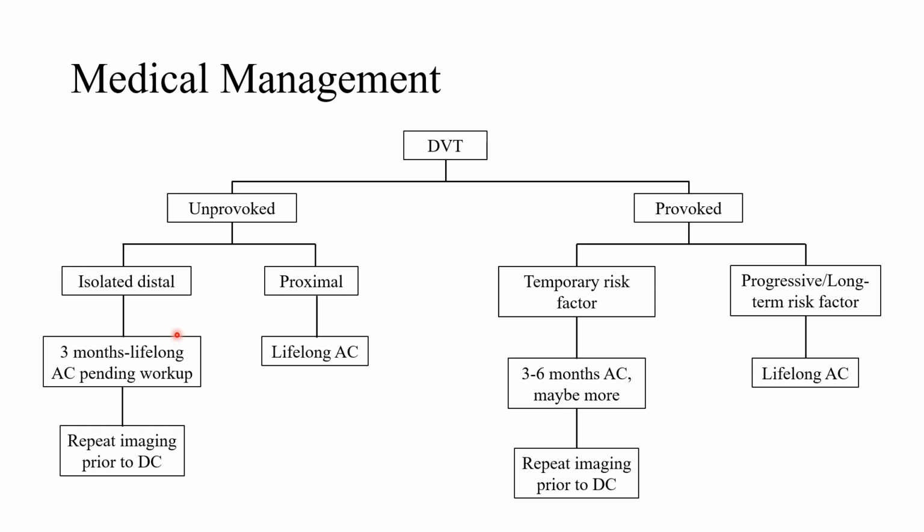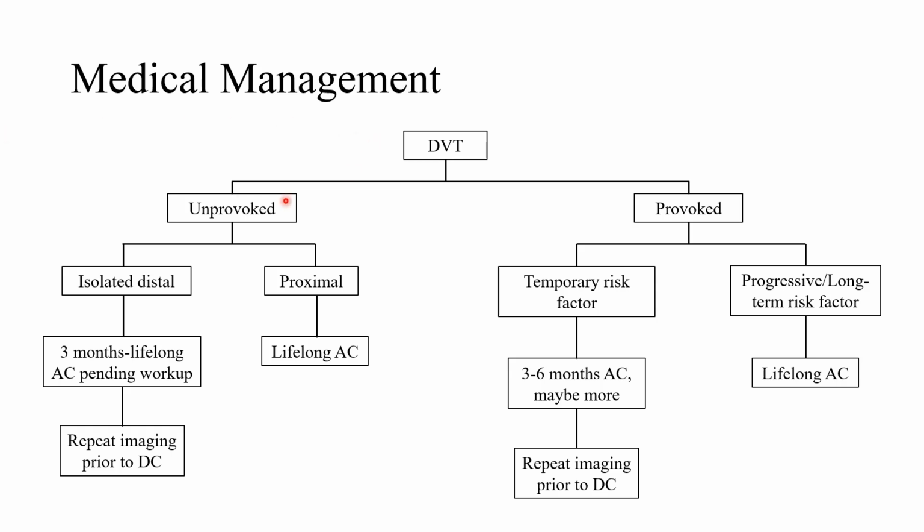on the patient, on the specific case and the workup you do. Because if you have an unprovoked, no matter what, you're going to want to do some sort of workup to try and figure out what is underlying that caused this. So at least 3 months, maybe lifelong if you don't even figure out what caused it. But no matter what, if you're going to try and stop the anticoagulation, which could be reasonable at some point, make sure the clot is actually gone before you stop it.